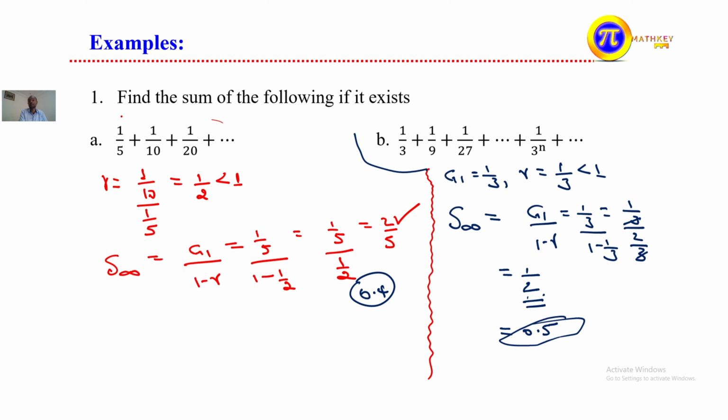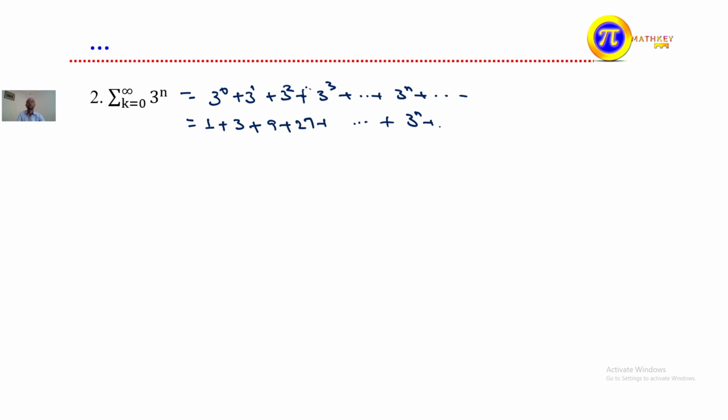When it comes to the next one, this is the sum for k starting from 0 to positive infinity of 3 to the power of n. This means 3 to the power of 0 plus 3 to the power of 1 plus 3 to the power of 2 plus 3 to the power of 3 plus, and it continues, plus 3 to the power of n. 3 to the power of 0 means 1, so that is 1 plus 3 plus 9 plus 27 plus, and continue like this, plus 3 to the power of n plus, and continue.